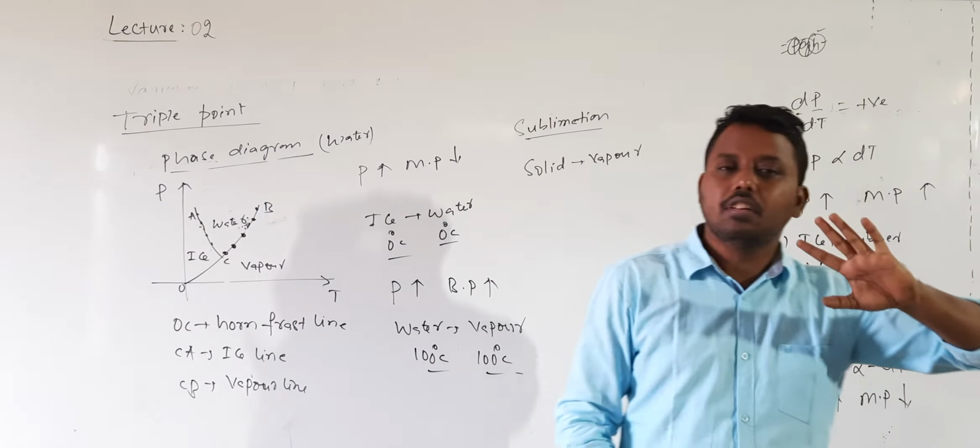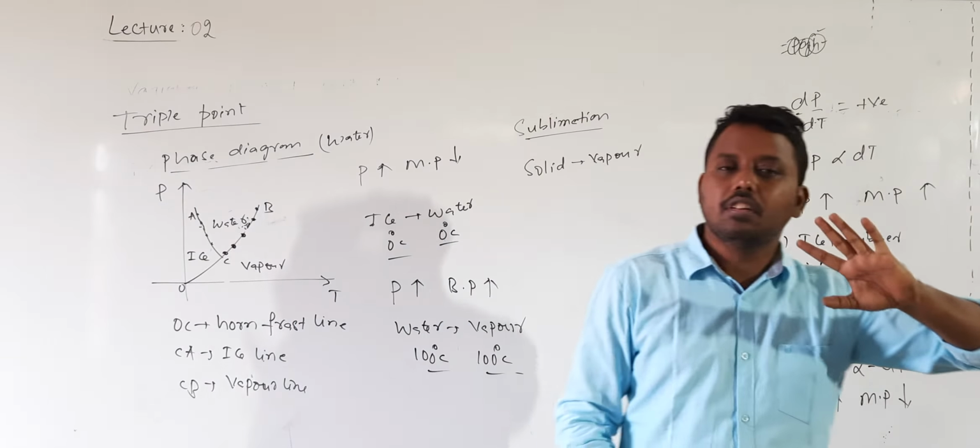The triple point of water has a pressure of 0.006 atmosphere, and the temperature is 273.16 Kelvin, which is approximately 0.001 degrees Celsius. Very important point.